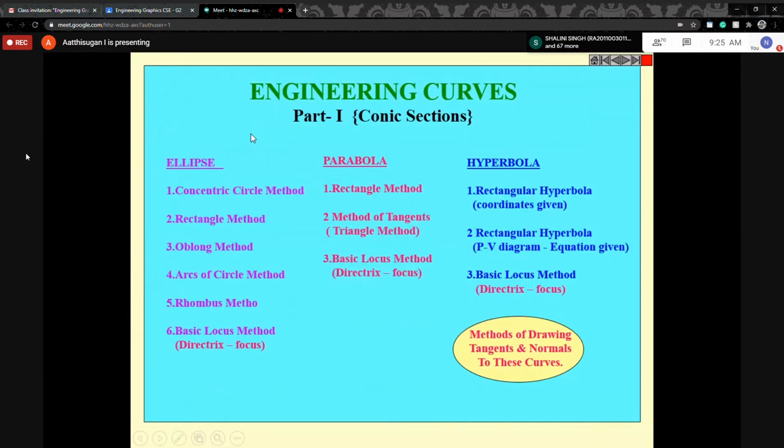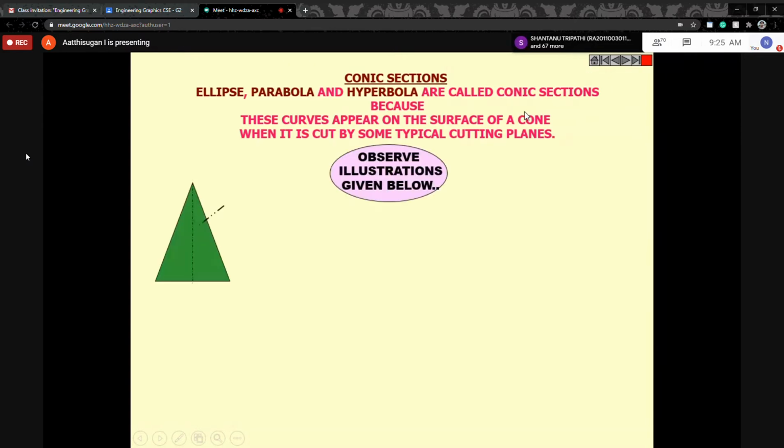This is maybe parabola, hyperbola. Suppose I'm differentiating ellipse, parabola, hyperbola. Suppose take a cone like this, just resting on the floor. Just pass the cutting plane like this, and remove the top portion.